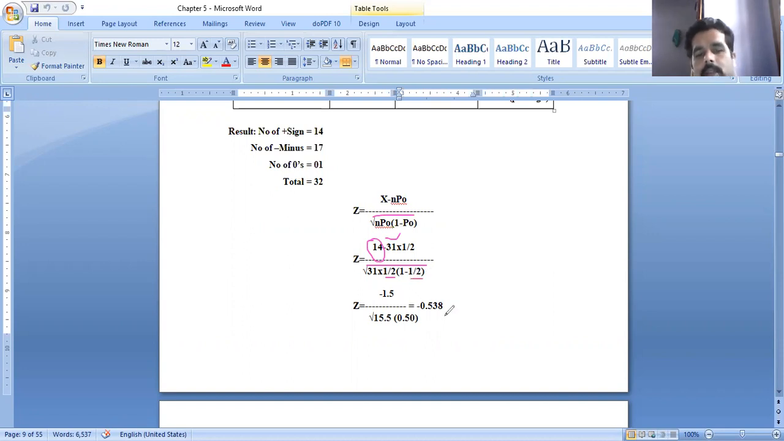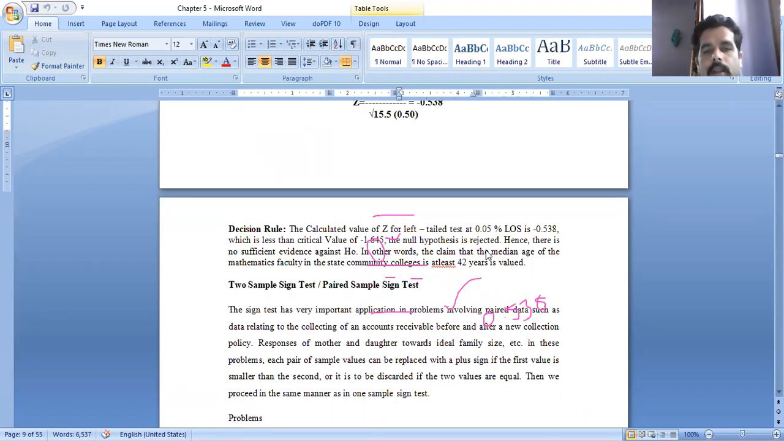After doing the calculation part, you got the value 0.538. This is the value of Z, Z is equal to 0.538. So then next one. After getting this value, what you have to do, simply go for writing the decision rule.